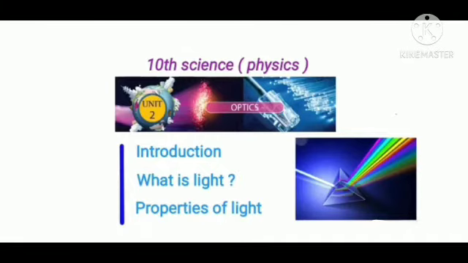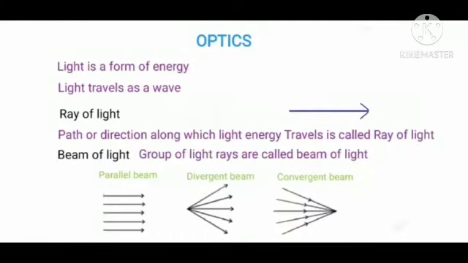First is intro. Optics. Light is a form of energy. It travels as a wave. The arrow mark represents a ray of light. That means the path or direction along which light energy travels is called a ray of light. Another is a group of light rays, which is called a beam of light.